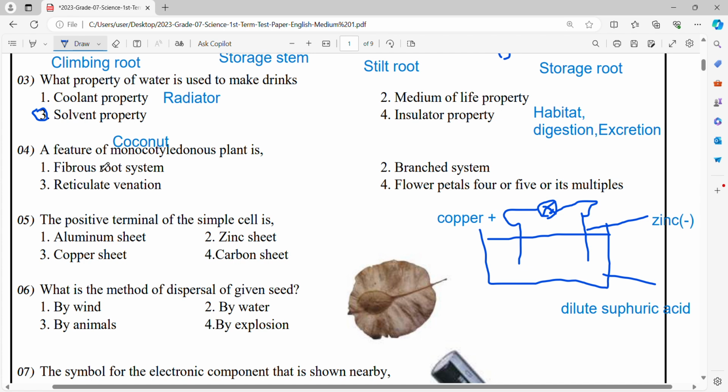So let's move to the fourth question: a feature of monocotyledonous plants. Example for monocot: coconut. You have to remember coconut is a monocot.